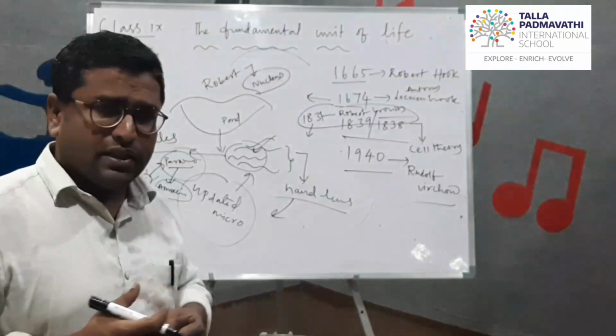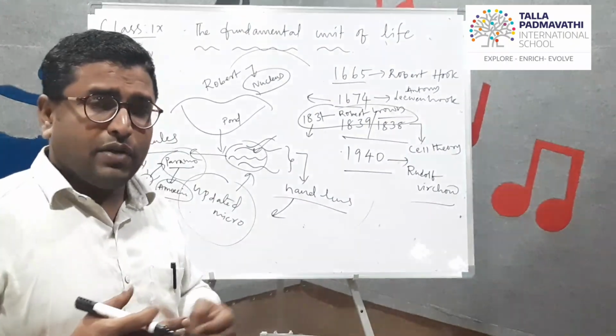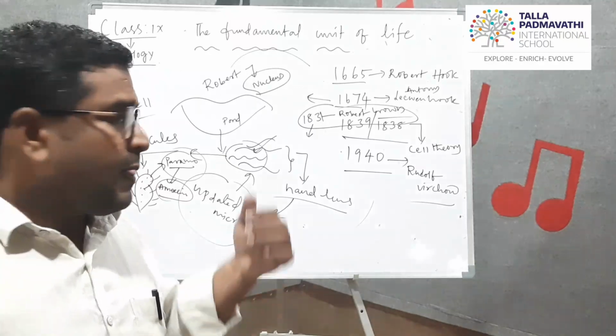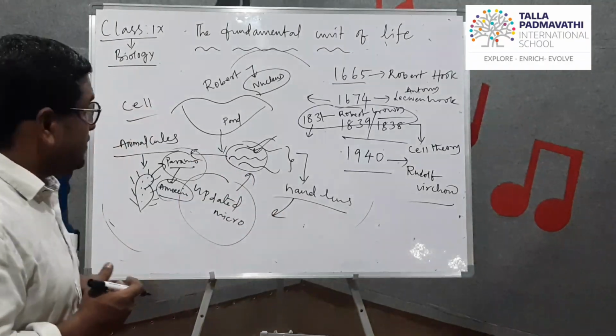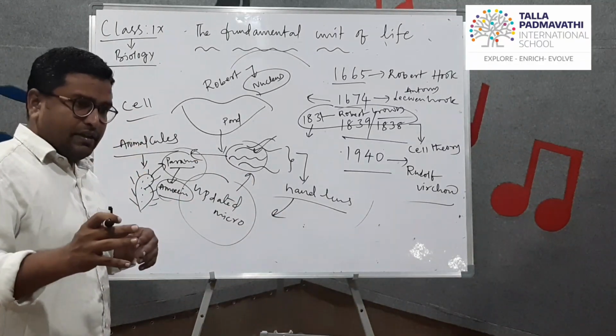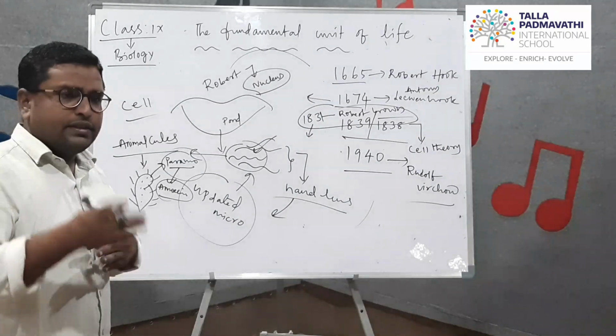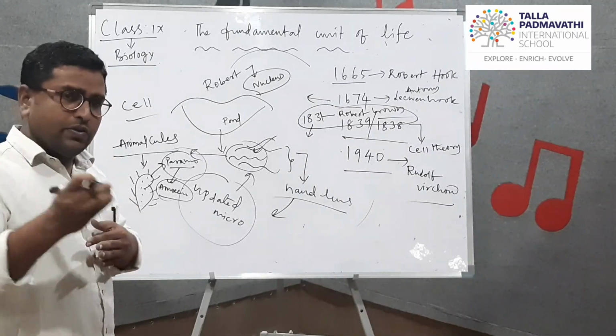Before him, some other scientists also observed it, but they did not pursue it. But Robert Brown discovered it in a plant cell directly. He showed the proof that the nucleus is a part of the cell.